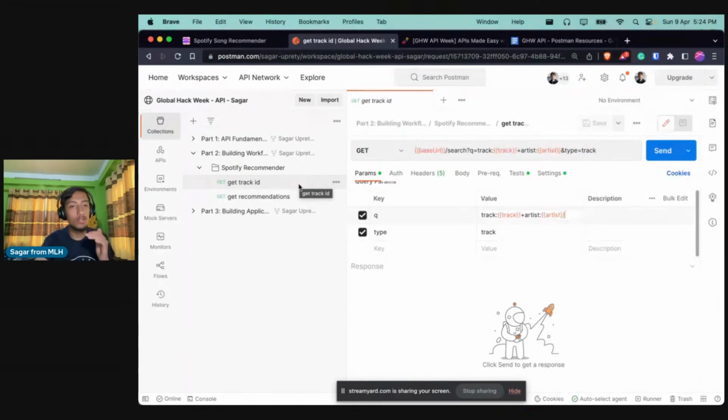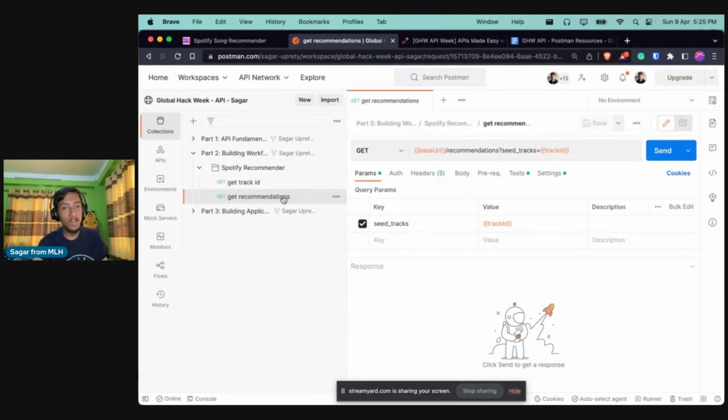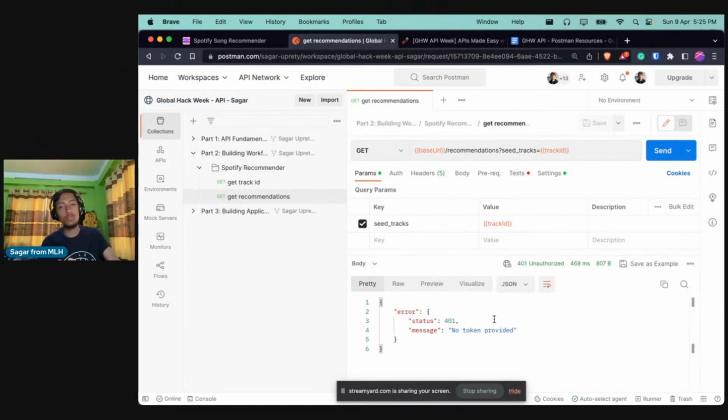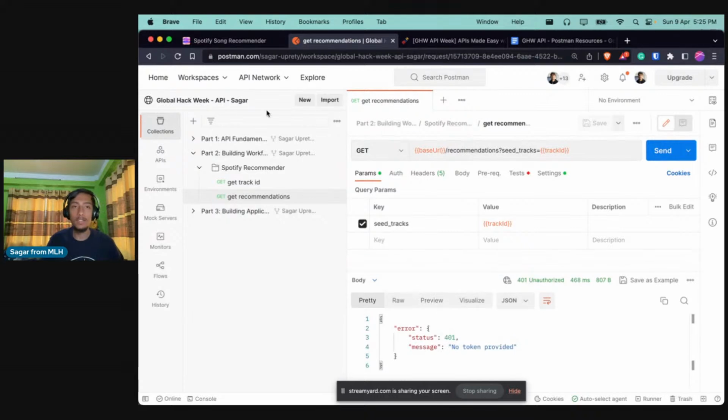And we have used that track ID in the second request, which is the recommendations request. In this request we have passed on the track ID, and that will eventually give us the list of tracks that we want to see. If you click on send, we can see that we got, oh, so there was some OAuth, right? So we set up an OAuth as well, which is not configured here because this is a public one. So it's saying no token was provided, but we configured all of that, and we got a response, and we could even visualize it, right?